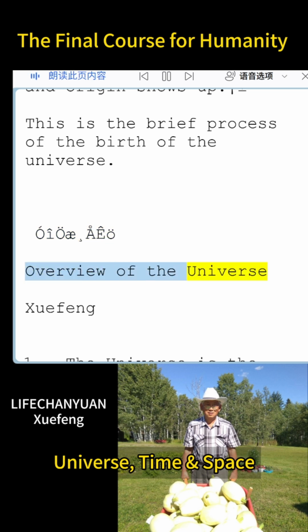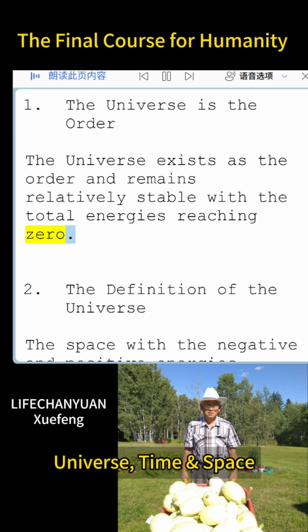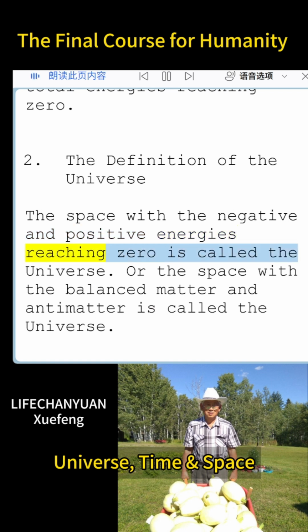Overview of the universe. Xiefeng. The universe is the order. The universe exists as the order and remains relatively stable with the total energies reaching zero. The definition of the universe: the space with the negative and positive energies reaching zero is called the universe. Or the space with the balanced matter and antimatter is called the universe.